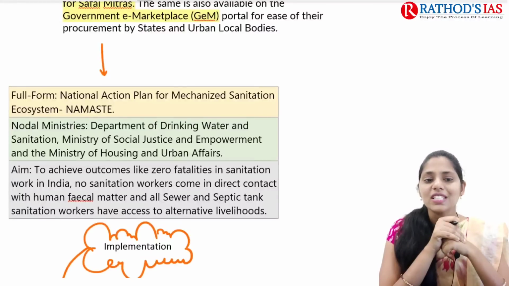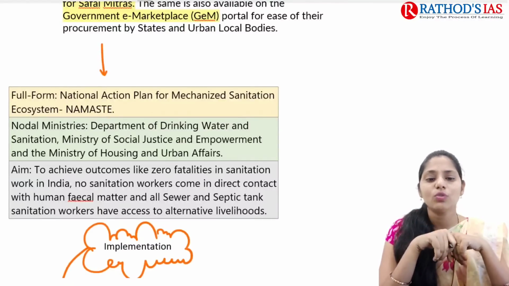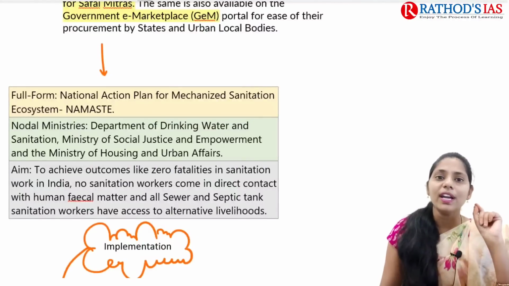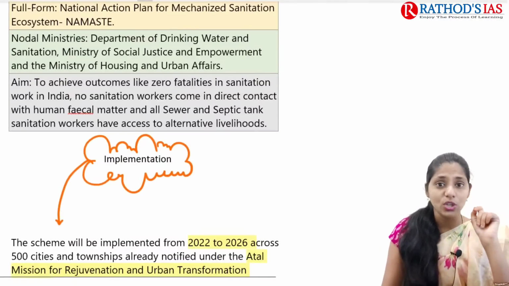And if you are talking about some facts regarding this NAMASTE scheme, the full form is National Action Plan for Mechanized Sanitation Ecosystem. The nodal ministries are the Department of Drinking Water and Sanitation, the Ministry of Social Justice and Empowerment, and the Ministry of Housing and Urban Affairs. The important aim is to achieve outcomes like zero fatalities in sanitation work in India.